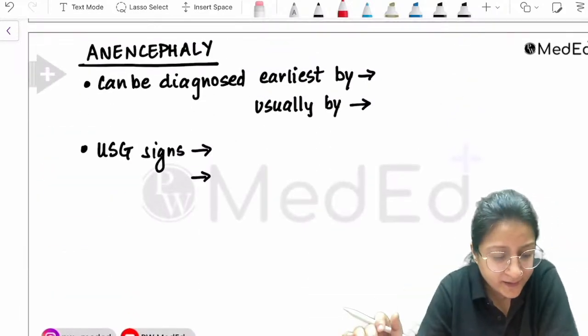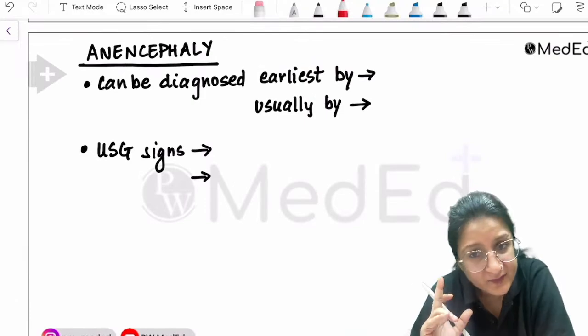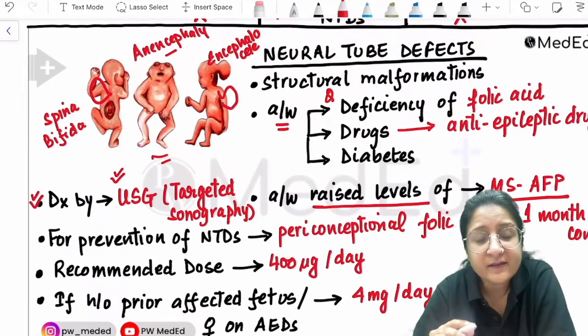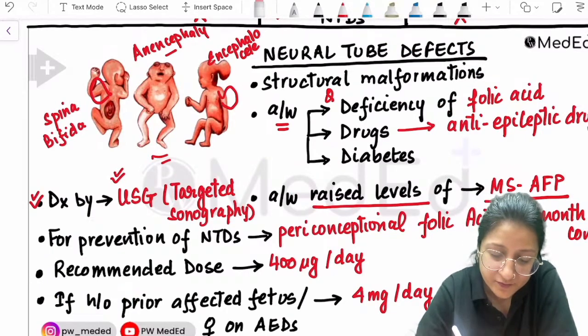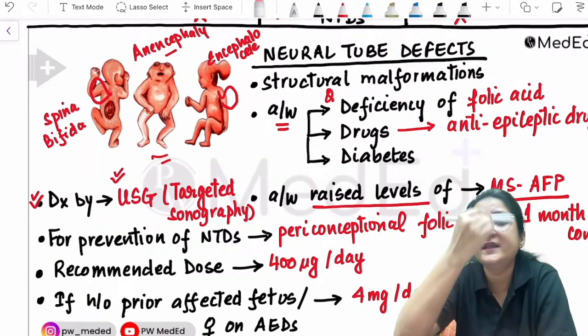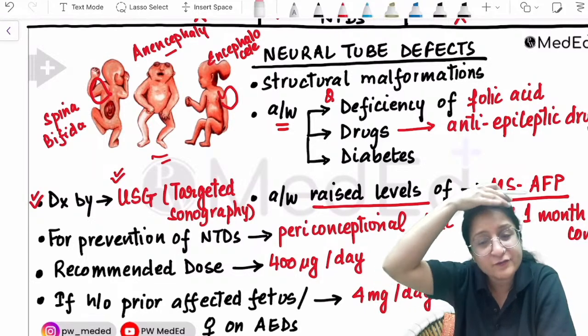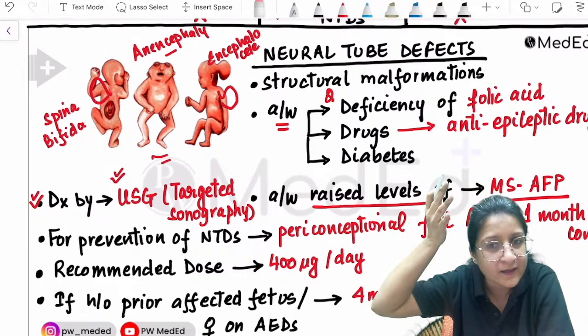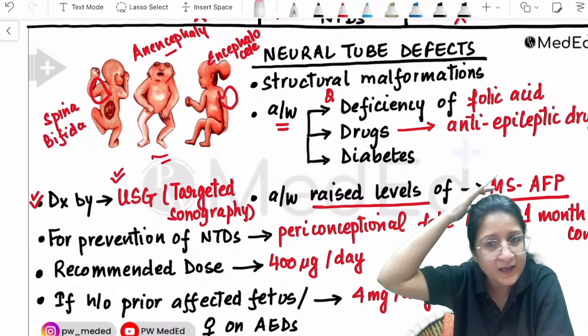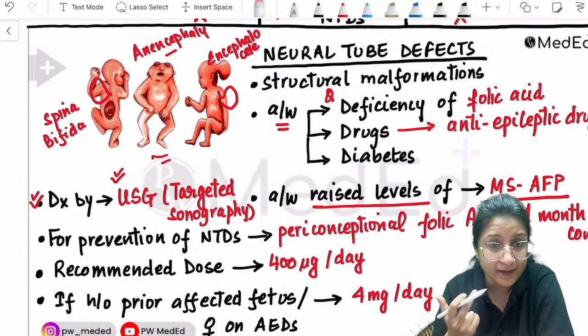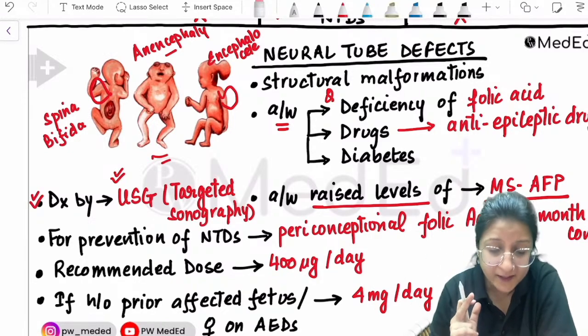Now, two important pointers about anencephaly. Very, very important pointers regarding anencephaly. Look at this image of an anencephaly fetus. There is a fetus with only the face. The skull and the cerebrum and the forebrain structures are all missing. The skull and the forebrain structures are not there. Only the face is there. Keep that important image in mind.